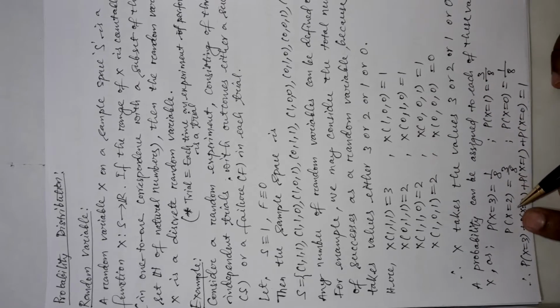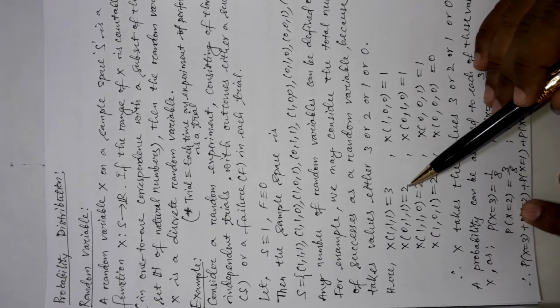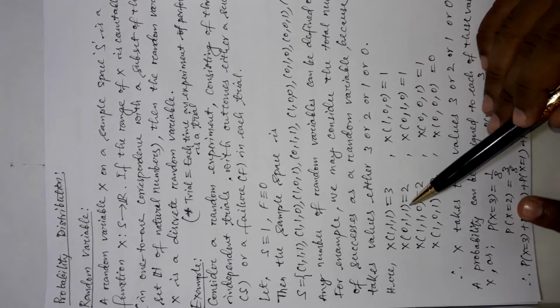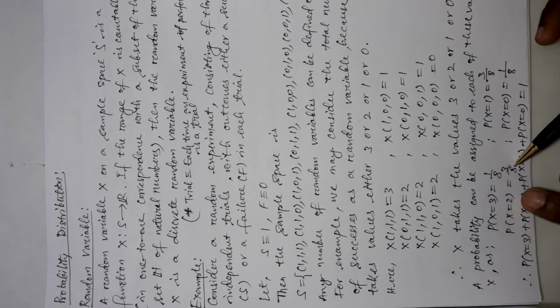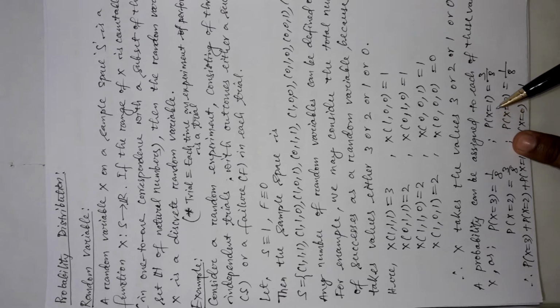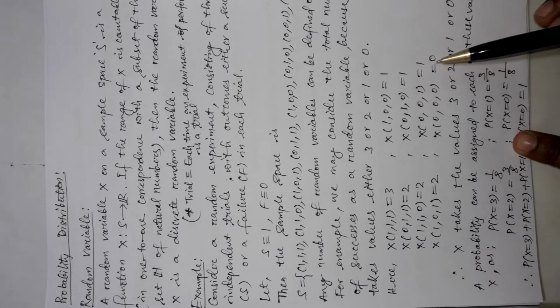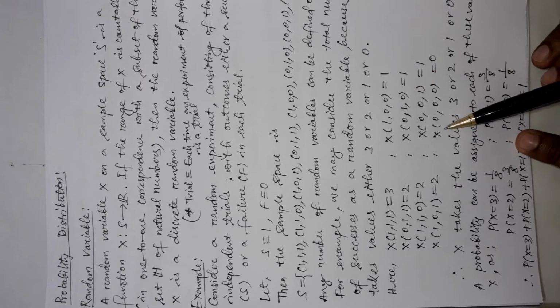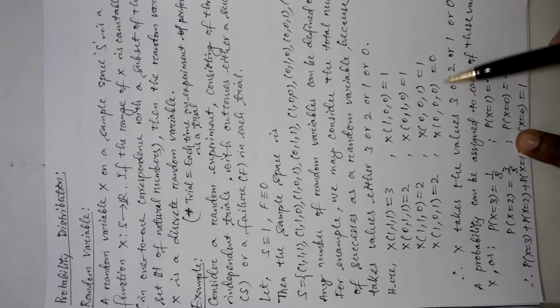Now for the probability where the random variable value is 2, we have to see in how many trials we have obtained the random variable 2. It is 1, 2 and 3. In 3 different trials we obtain the random variable 2. So it will be 3 by the total number of trials, 8, so 3 by 8. Again, the probability where the random variable is 1 is also 1, 2 and 3, so it will be 3 by 8. And the probability of the random variable being 0 is only one case where we get 0 as the result. So it will be 1 by 8.